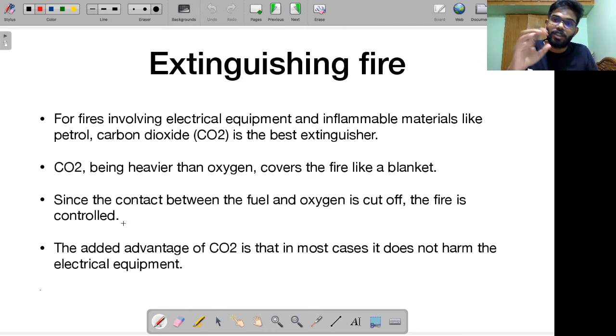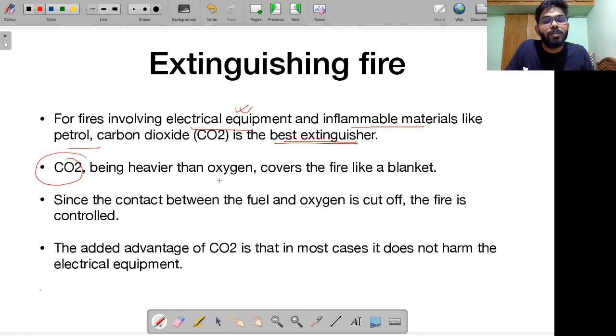Let's talk about how we extinguish fire. All of you have seen the red fire extinguisher in multiple places, right? For fires involving electric equipment and inflammable materials like petrol, carbon dioxide is the best extinguisher. For example, if it's an electric equipment related fire, water should never be used, right? Carbon dioxide happens to be a better extinguisher of fire. I hope all of you know how to operate a fire extinguisher. So what is the concept behind using carbon dioxide? Carbon dioxide is denser and heavier than oxygen. Therefore, it tends to cover the fire like a blanket.